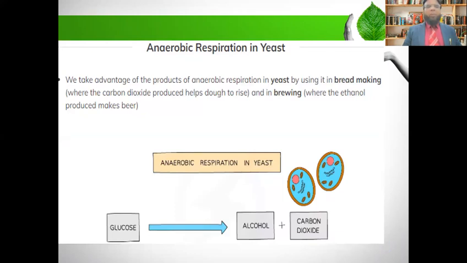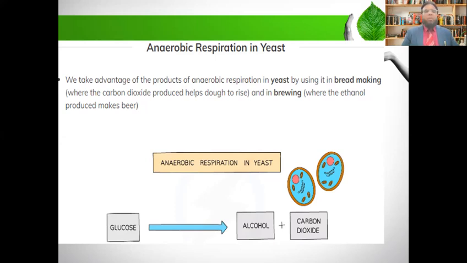Now, anaerobic respiration: if there is no sufficient amount of oxygen, there is anaerobic respiration in the muscle, but this anaerobic respiration is also carried out in fungus or yeast. If you are going to make bread, you have to use yeast powder, which is available in the kitchen. This yeast powder is added to raise the dough, because fungus respires anaerobically and produces a high amount of CO2, and this CO2 raises the dough.